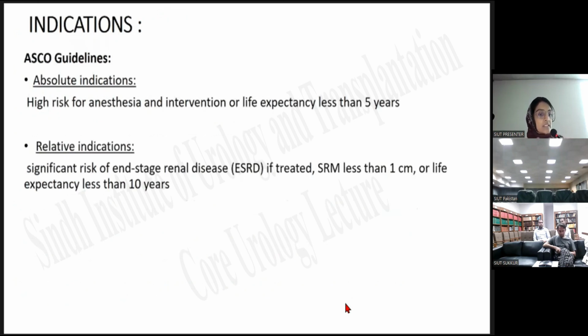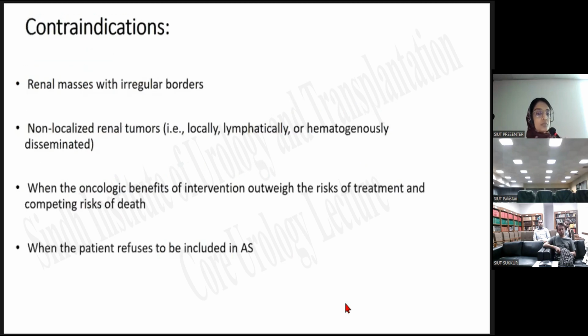According to the ASCO guidelines, the absolute indication is when there is high risk for anesthesia, as we have already discussed, based on the comorbidities and the high risk score of the patient, and intervention or life expectancy of less than 5 years. Whereas there are certain relative indications in which there is a significant risk of renal dysfunction or ESRD, that is end-stage renal disease, when the eGFR becomes less than 15, small renal masses of less than 1 centimeter, and when there is a life expectancy of less than 10 years. So more or less almost the same indications as per each guideline.